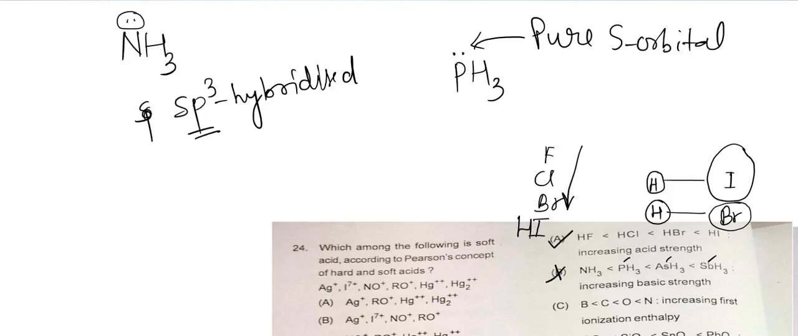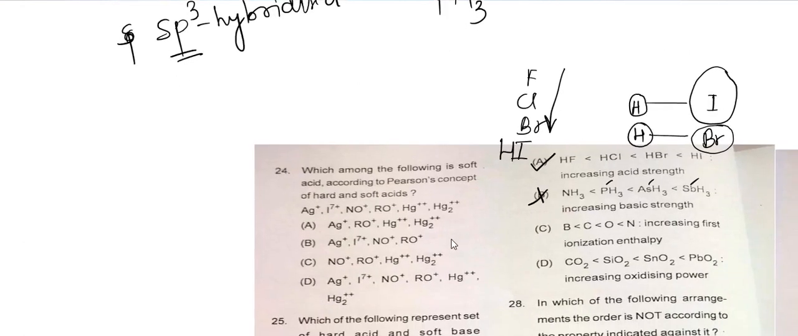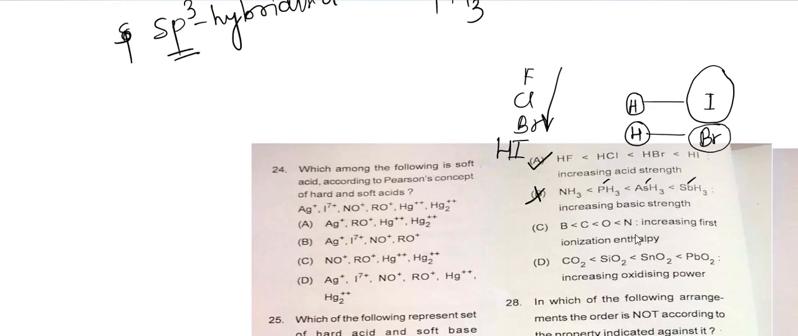Okay. So next, move to option C, the increasing first ionization enthalpy. So you have to know the trend of ionization enthalpy. When you go left to right in the periodic table, the ionization energy increases. Okay, that means it will require more energy to donate its electron.